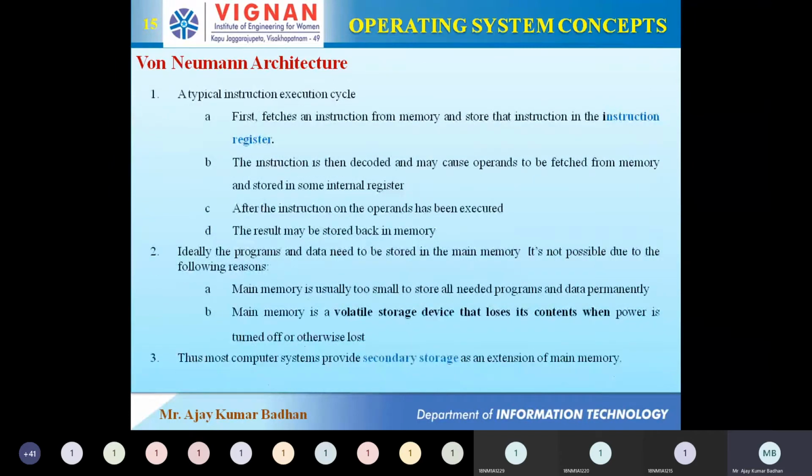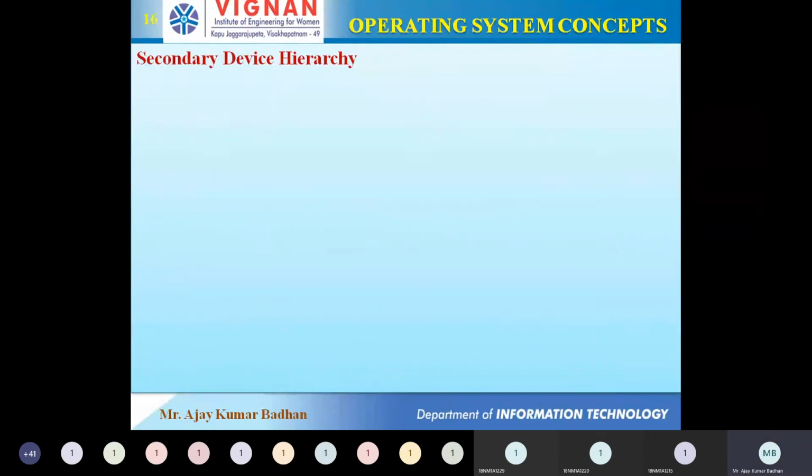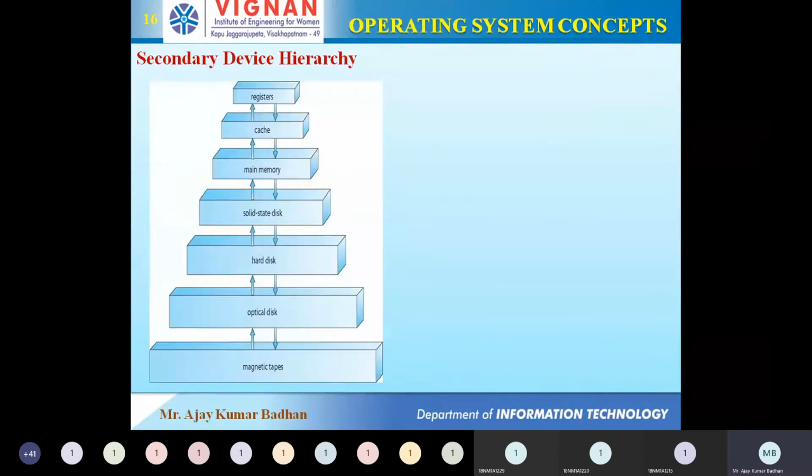Now I will show you the hierarchy here. We are coming to the secondary storage device hierarchy. This is the actual hierarchy we have. So we have the external hard disk, which is made of magnetic tape, present at the bottom. Now I am going to explain this hierarchy from top to bottom. Please understand this very carefully. The approach I'm going to follow is top to bottom, from registers to magnetic tape.